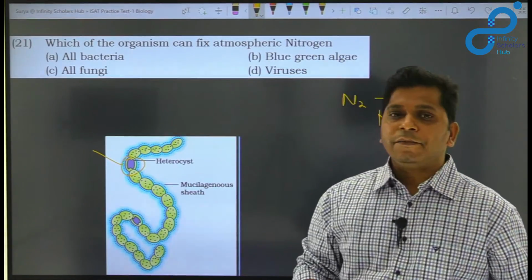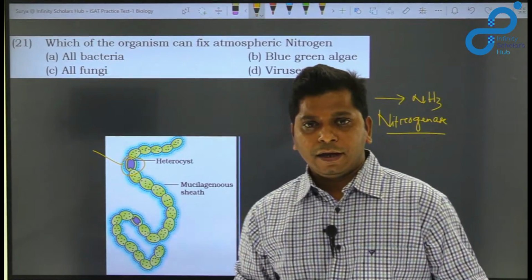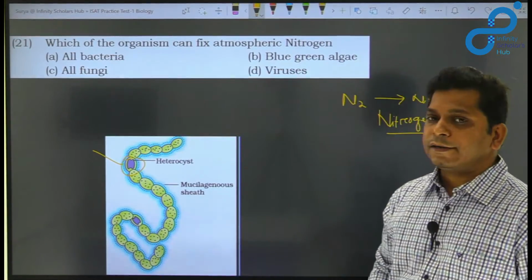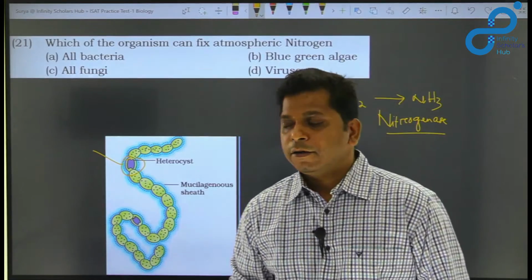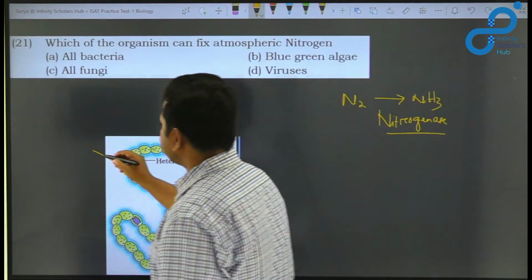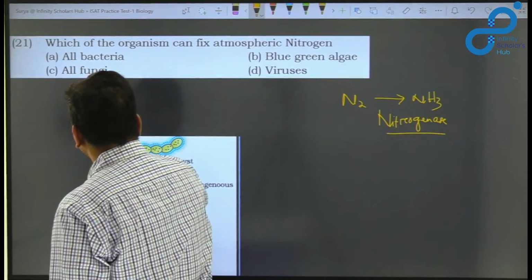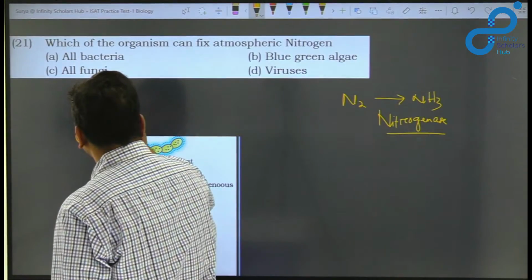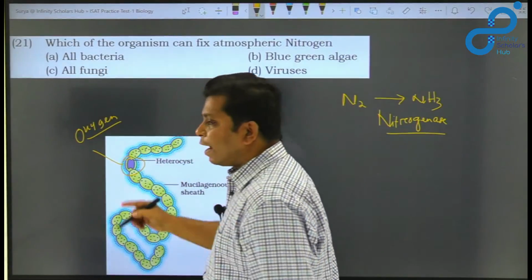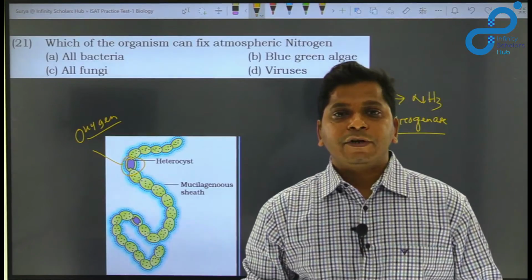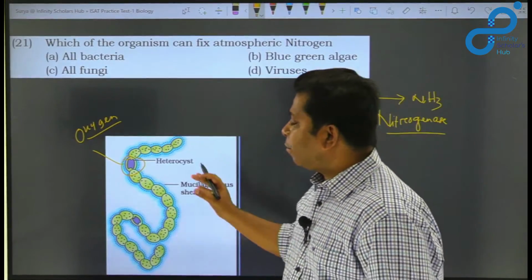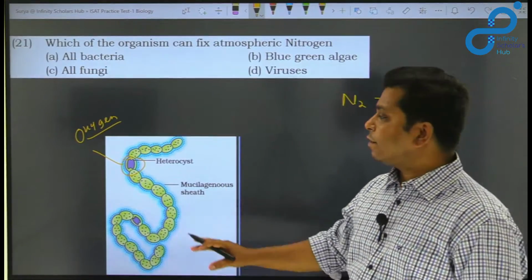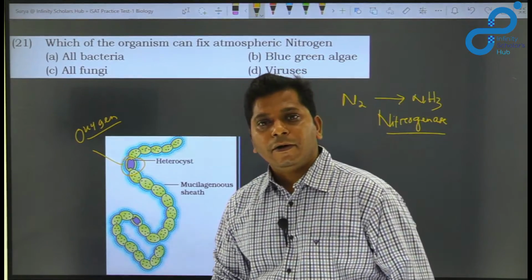They are much more protected, protected from oxygen. They have an additional covering that protects these cells from oxygen, so these cells are impermeable to oxygen.